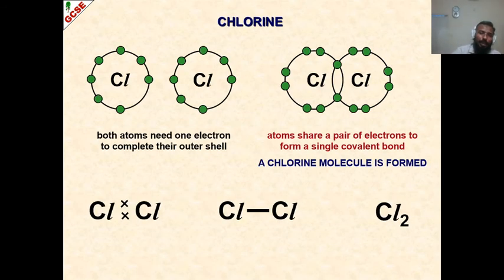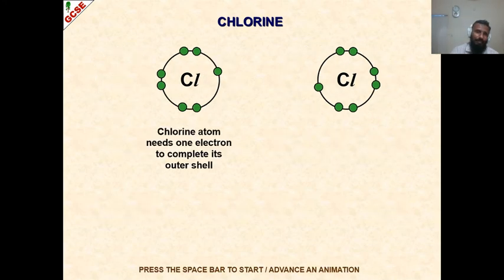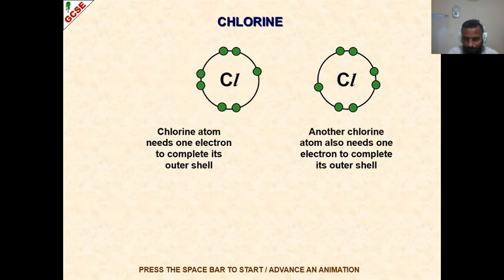Great. How about chlorine? Chlorine gas, Cl2, present in group 7. Each chlorine needs 1 electron so that its outermost shell is completed. Now, neither chlorine atom will give its electron to the other because both have the same situation. So no one wants to lose. So what will they do? Again, they will come close, make a pact, make a sharing of the same number of electrons, and see what will happen.